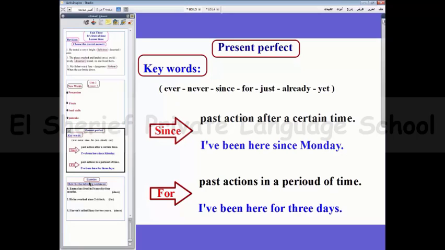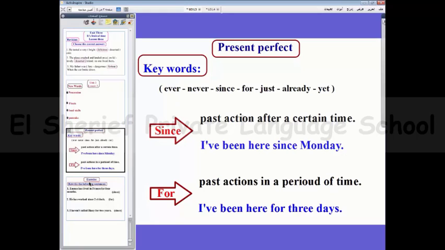This is the form of the present perfect. And of course, present perfect talks about actions in the past that are still important now. We often don't say when the action happened. Again, present perfect, we use it to talk about actions in the past that are still important now, or has an effect now.